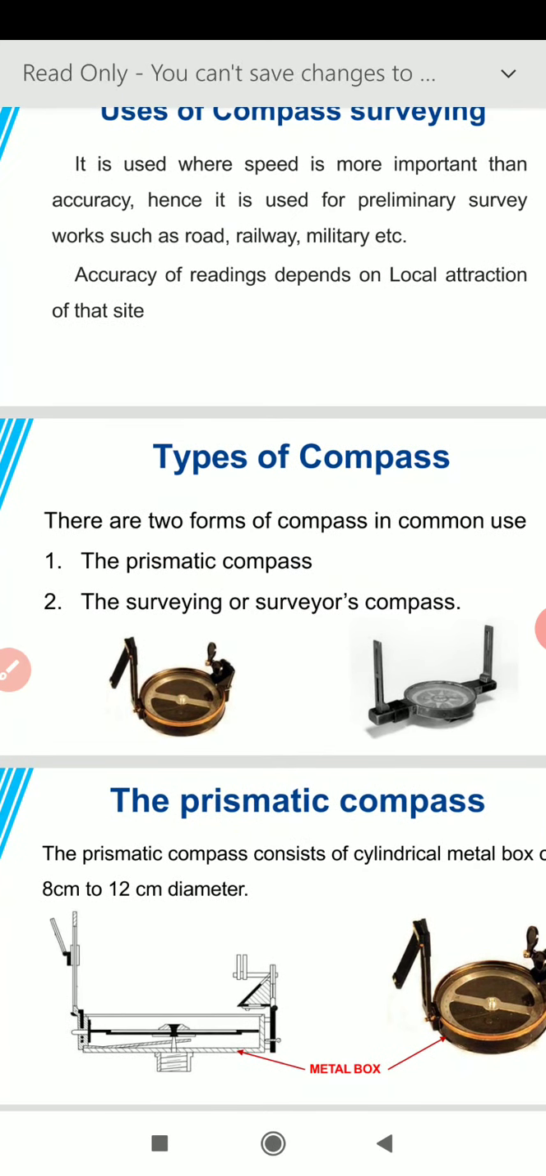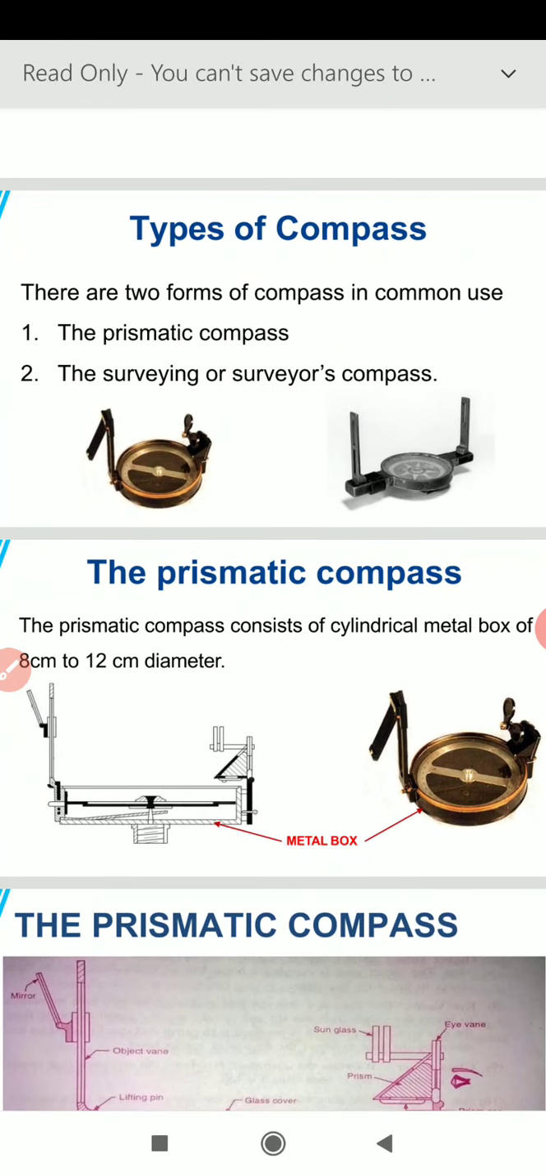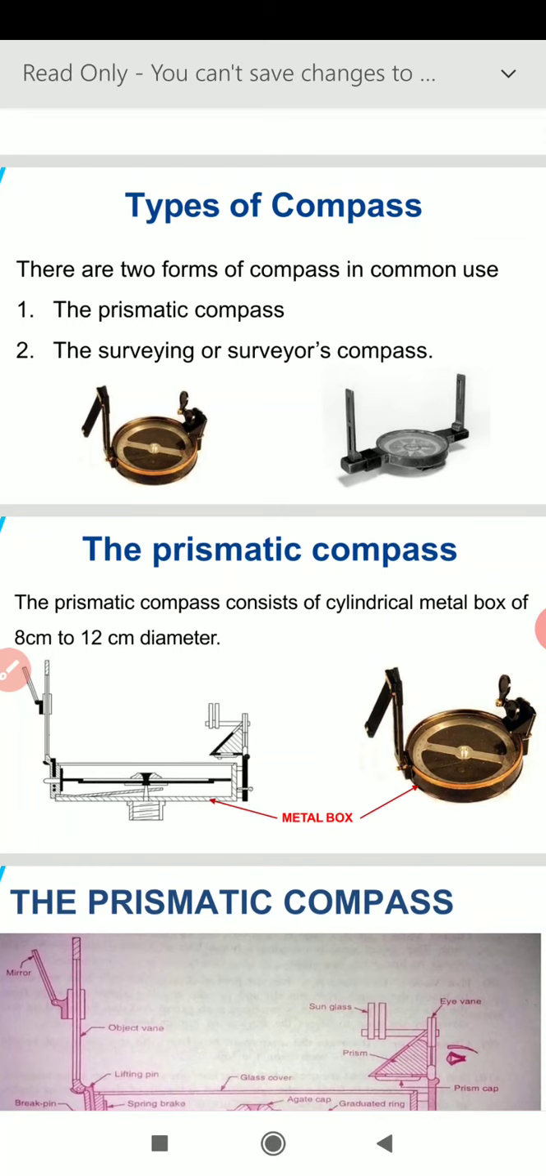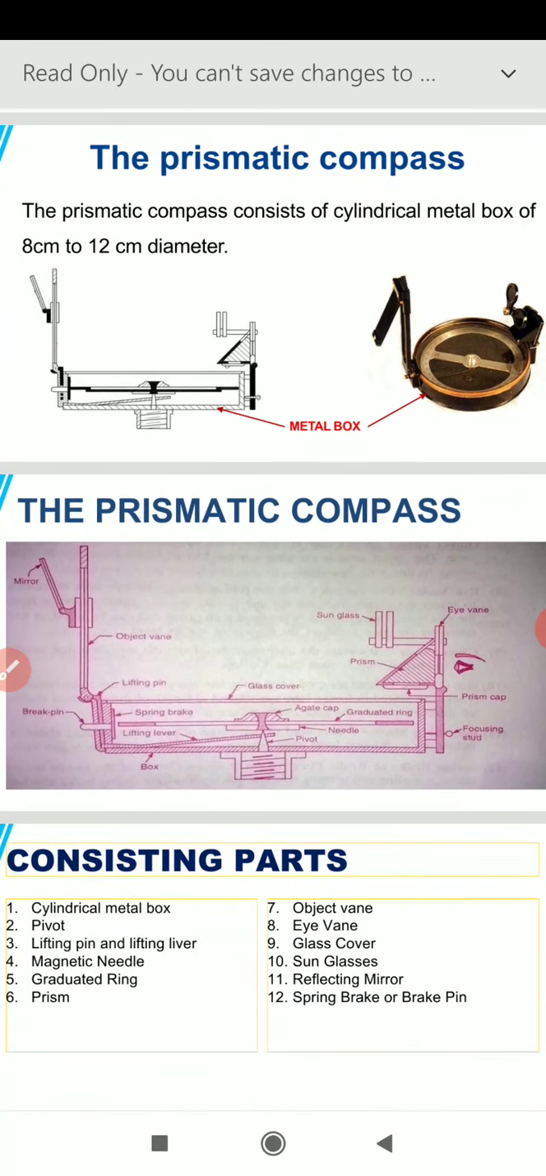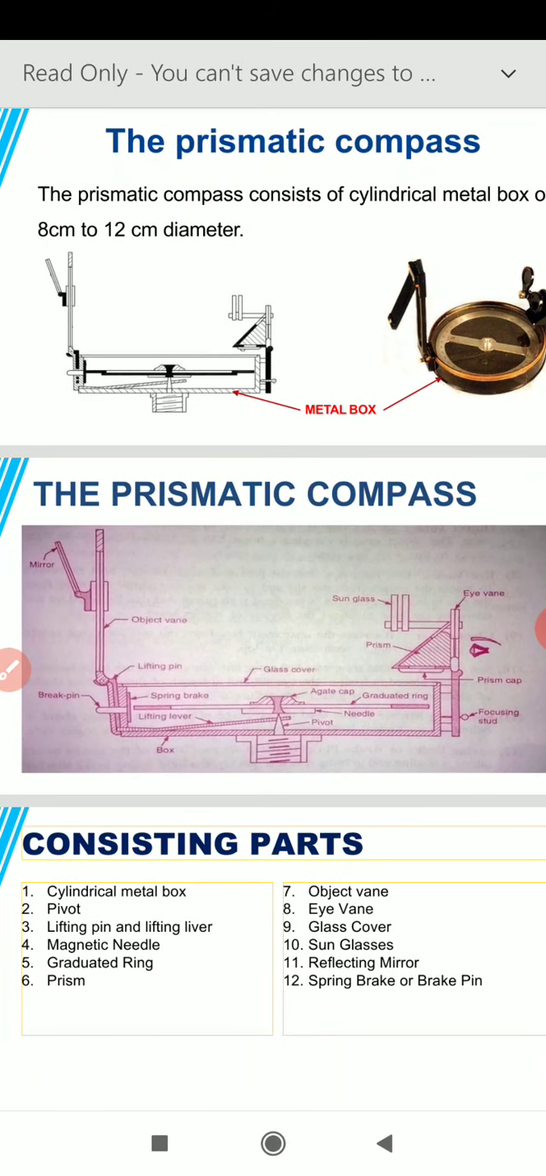Now we come to the next point, the various types of compass. There are two forms of compass in common use. The first is the prismatic compass and the second is the surveyor's compass. The prismatic compass consists of a cylindrical metal box of 8 cm to 12 cm diameter, as shown in the picture, and the figure which shows the various parts of the prismatic compass is now in front of us.